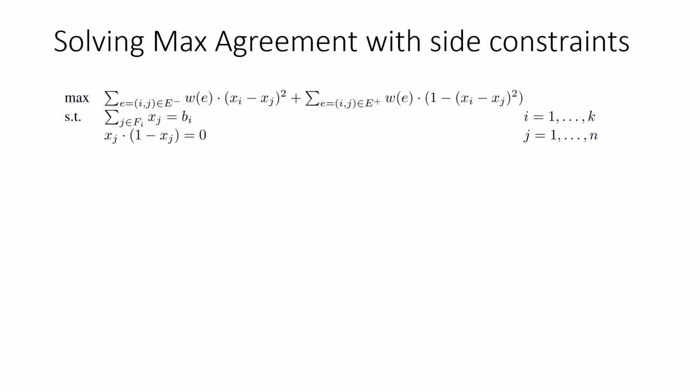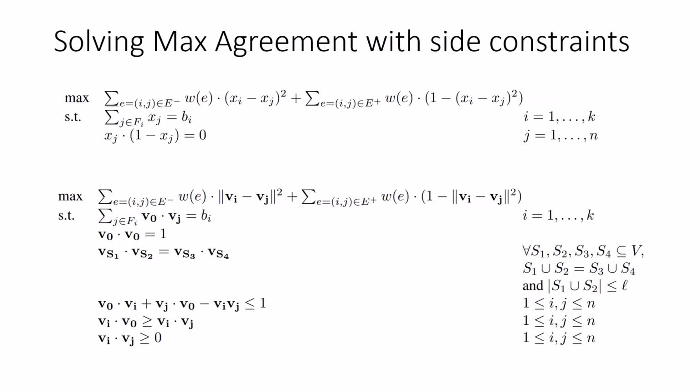The binary integer program for this problem is pretty straightforward. We have a variable xi for each node i, and if xi equals 1, it means that this node goes to S, and if xi equals 0, it means that this node goes to the complement of S. So let's see the SDP relaxation of this problem. It's a pretty straightforward sum of squares relaxation. Now we have a vector for each node. The constraints coming from the sum of squares relaxation are pretty straightforward. We're not going to go into details here.